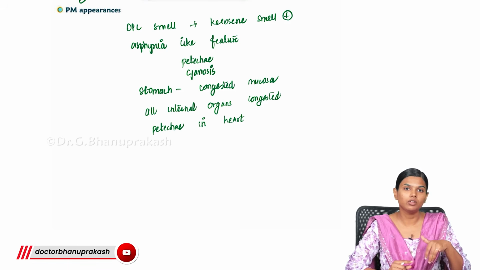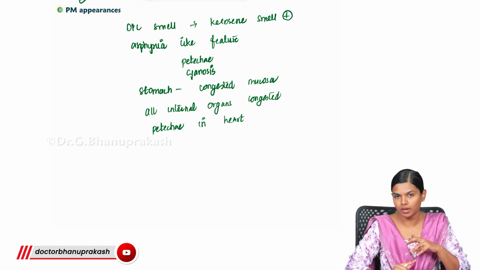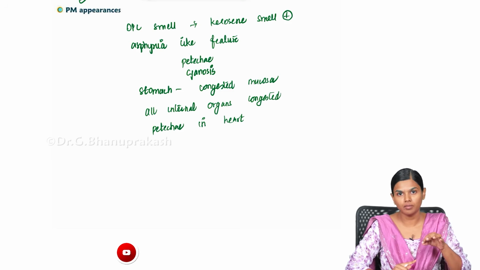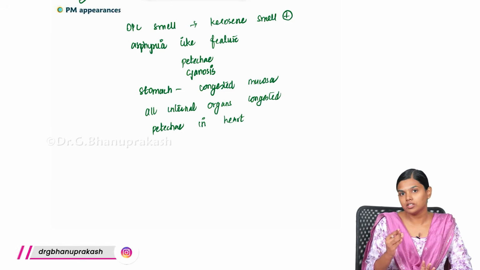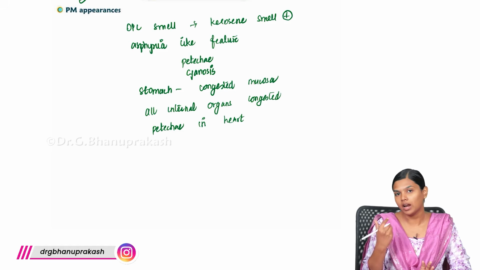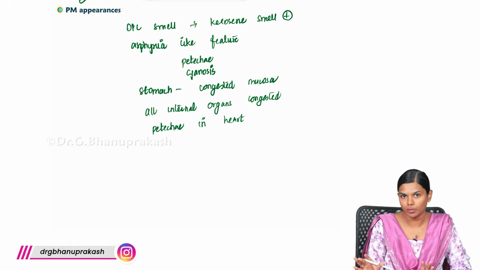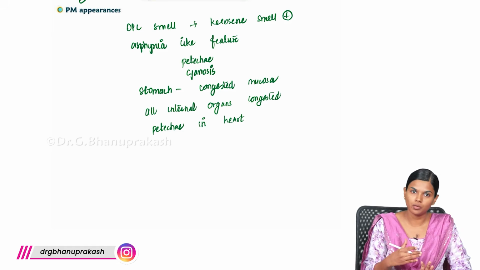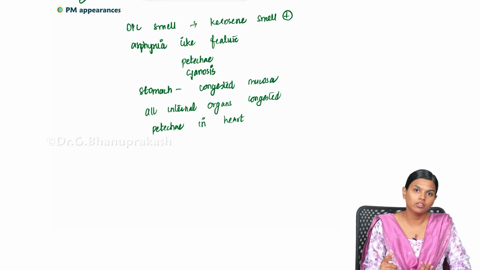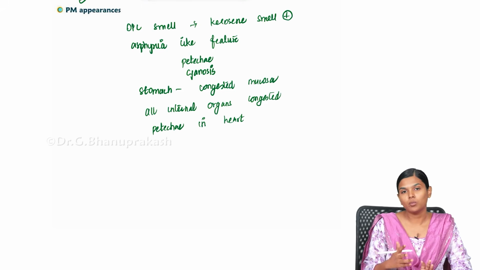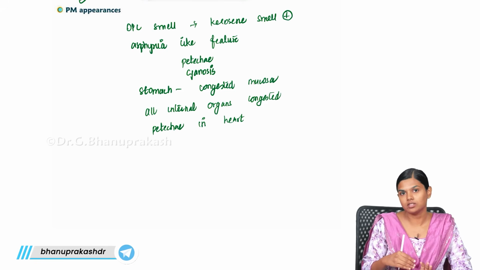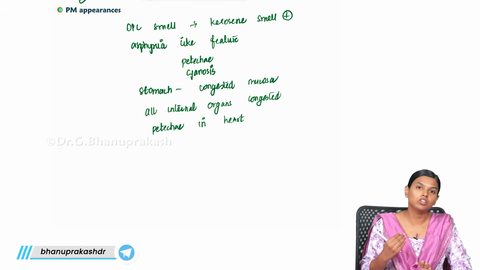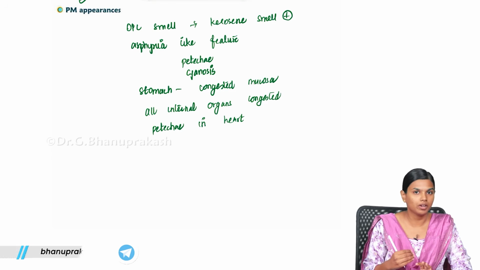For treatment, you have to mainly secure the airway, give oxygen to counteract the bronchorrhea and bronchospasm. Then you can give atropine and oxime as antidote. And this oxime, if you give later on, the cholinesterase and OPC complex will become unbreakable, which we call the aging phenomenon. So we have to start oxime as soon as possible, otherwise it is no use. And if you don't treat the patient adequately, the OPC will settle down in the adipose tissue, and after a few days it will come back into the system, causing the same toxicity, where you will be getting muscular weakness along with respiratory depression.